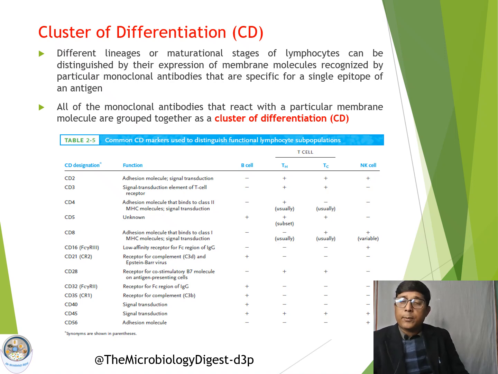All the monoclonal antibodies that react with a particular membrane molecule are grouped together as a cluster of differentiation, or CD. There is a very long list of CD markers identified so far. I have listed here some of the very common CD markers which are present in different cells of the immune system.